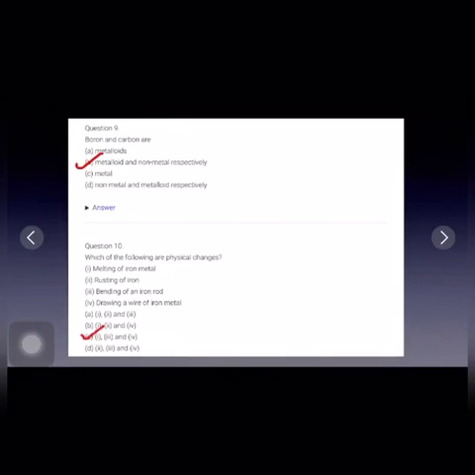So that's it for this video. In the next video, we are going to discuss more MCQs related to this chapter.